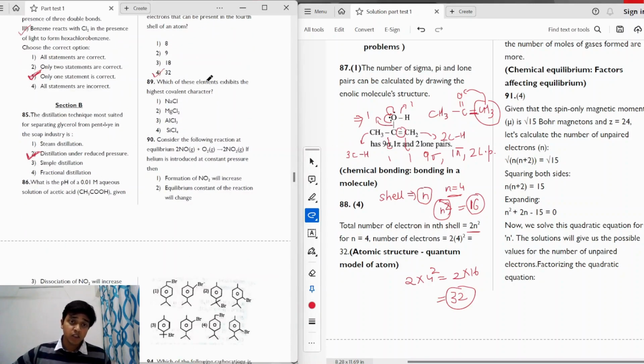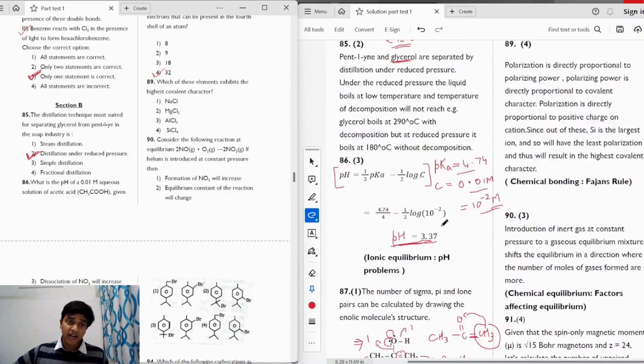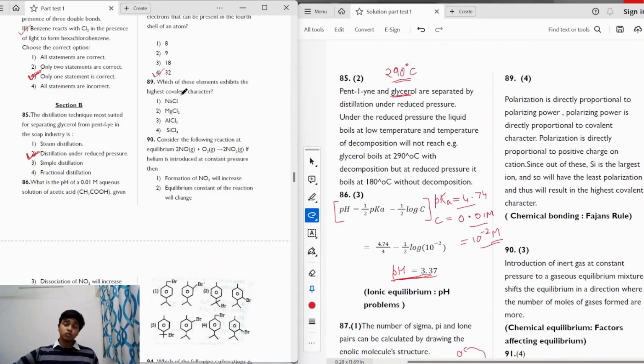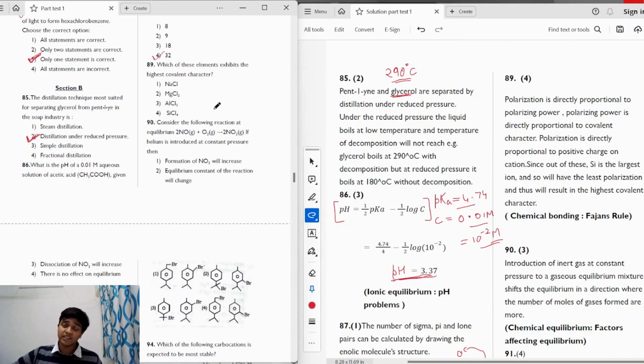The question says, which of these elements exhibits the highest covalent character? The covalent character depends on the polarizing power and the polarization of the ions. The weaker the charge, or the greater the size of the cation, the lesser will be the polarization, and therefore the bond will be more covalent.